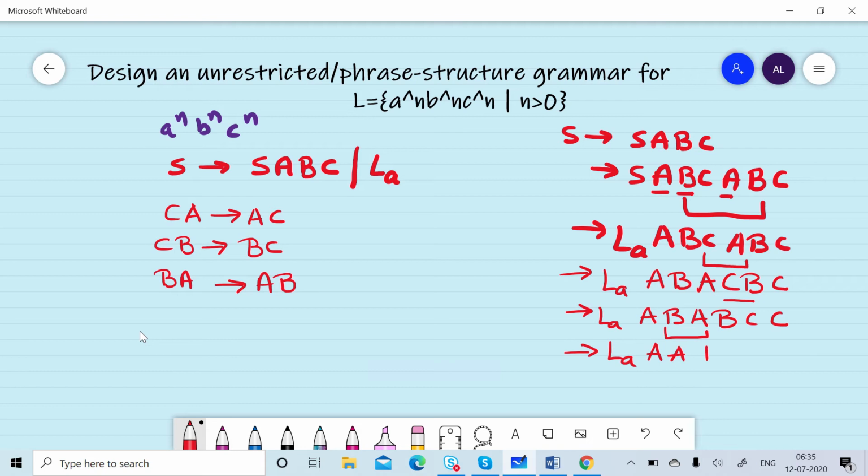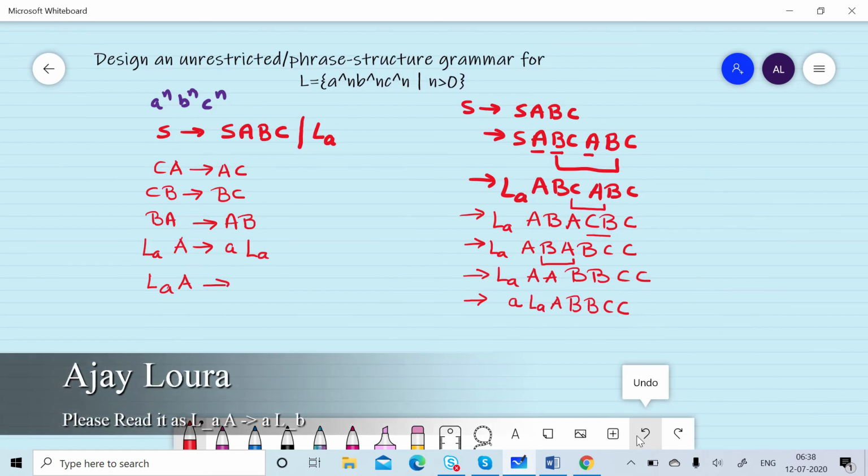AA, BB, CC. Now we will replace LA A by small a, that is a terminal symbol, and LA. So we will generate a, LA, A, B, B, C, C. While converting the last A into a, we will write down LB.